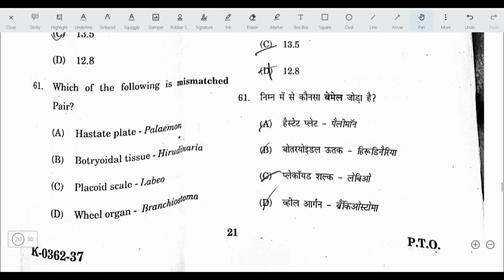Next question. Which of the following is mismatched pair? The answer here is C. Placoid scale, they are found in cartilaginous fishes. Labeo is a freshwater fish, bony fish, and it will have scale for cycloid.